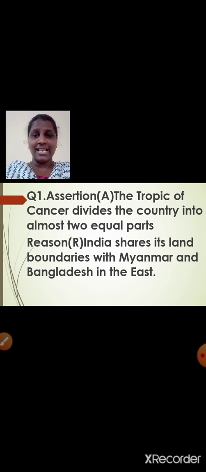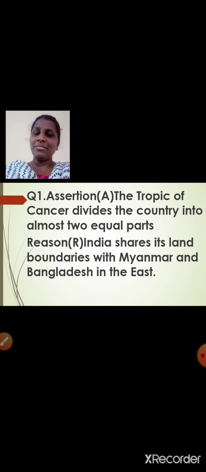India shares its land boundaries with Myanmar and Bangladesh in the east. First tell me whether this statement is right. Yes, it is right. So assertion and reason both are right.